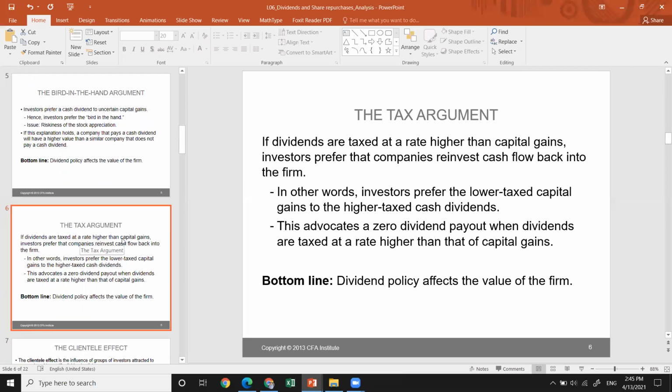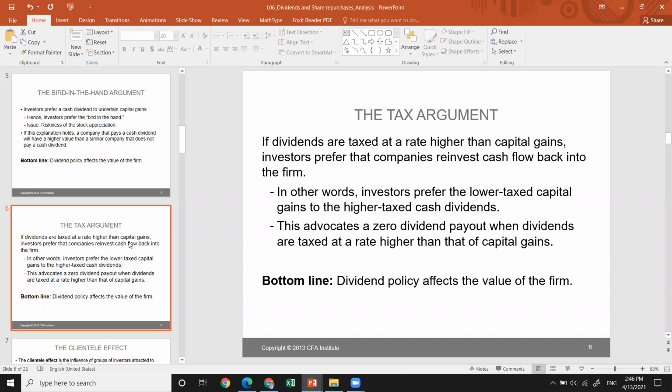And the third theory is the tax argument. If dividend cash has a higher tax rate than capital gains, then investors prefer to get the capital gains. They prefer to buy stocks which have lower dividend payments.